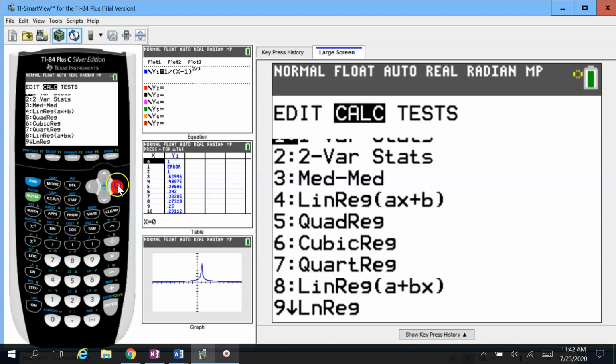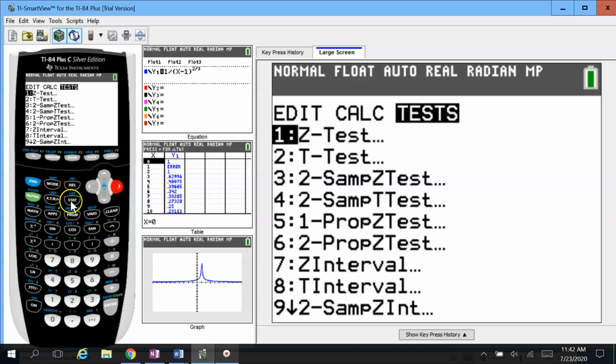Stat, that's where they are. Okay, so if you go into stat and then you arrow over to tests, this is where the confidence interval stuff is going to be. Okay, so there are a lot of programs here that we could use.